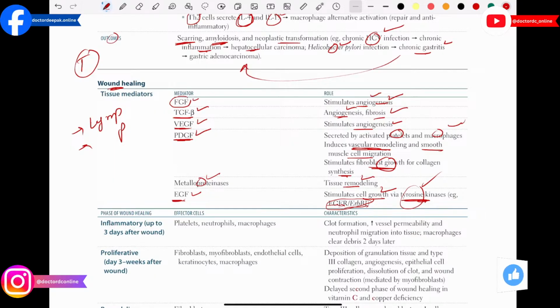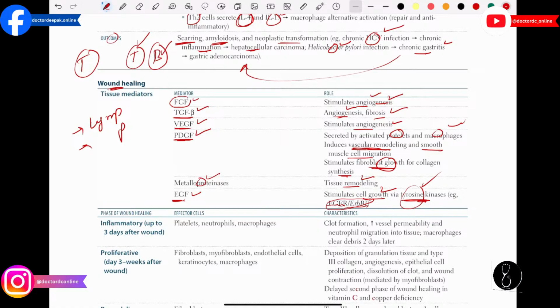Then we also have the lymphocyte plasma cell. They are also participants of chronic inflammation. So please remember, in chronic inflammation we have the T lymphocyte and the B lymphocyte. For the T lymphocyte, you have to remember CD4 cells like T helper 1 and T helper 2. In the B lymphocyte you have to remember the plasma cell. Basically these are immature B cells produced in bone marrow. Then they will go and become mature and produce antibodies like IgG, IgM, IgA, IgD. So these are the different kinds of immunoglobulins produced from the B lymphocyte.